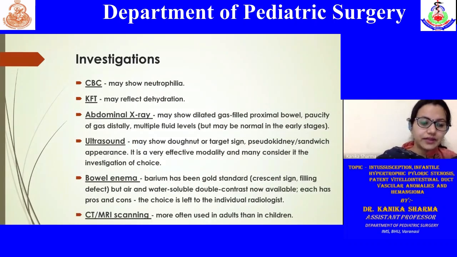So when a child has this typical presentation, one must investigate on the ground without wasting much of the time. So initial investigation is done with the CBC, KFT, and the important thing is the abdominal X-ray is done to look for the cause of intestinal obstruction, which is a primary investigation that is done.